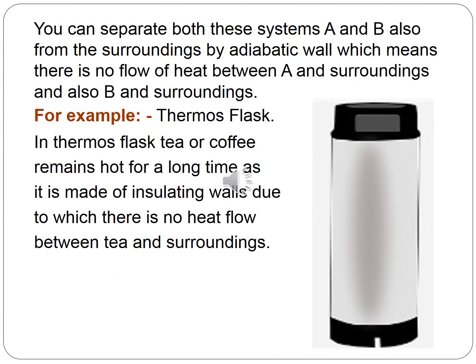You can separate both the systems A and B also from the surroundings by means of an adiabatic wall. It means that there is no flow of heat energy between the system A and surroundings and also the system B and surroundings. For example, in case of a thermoflask, tea or coffee remains hot for a long time as it is made of insulating walls, due to which there is no flow of heat energy between tea and surroundings.